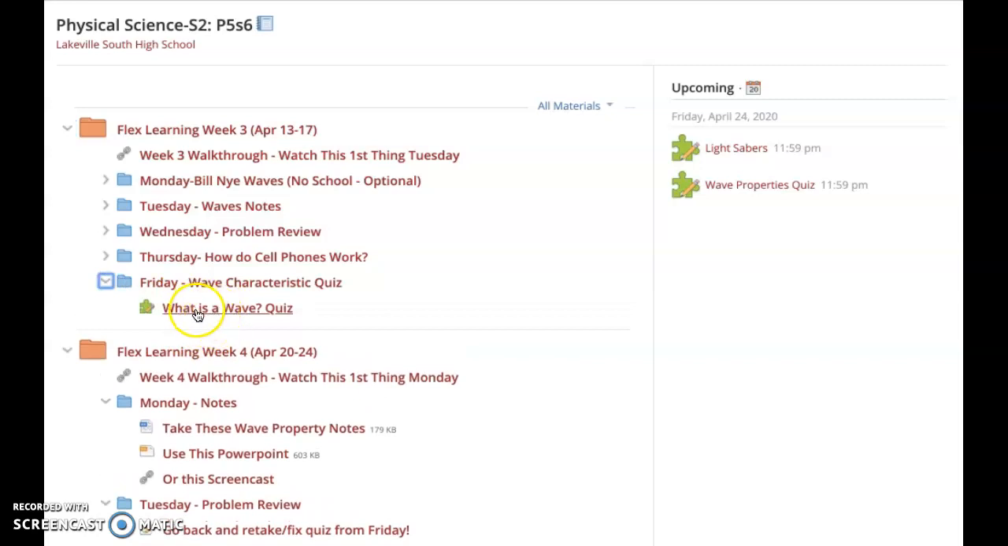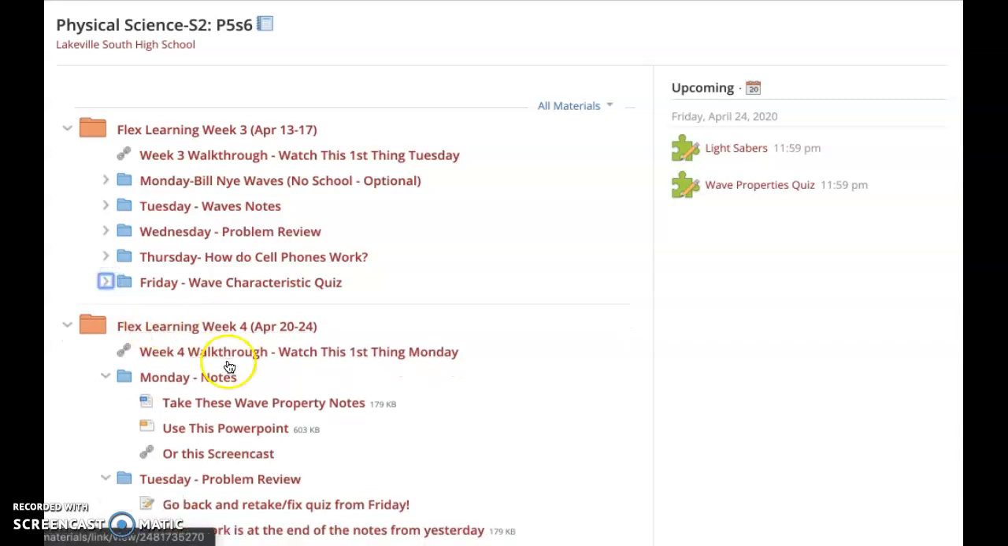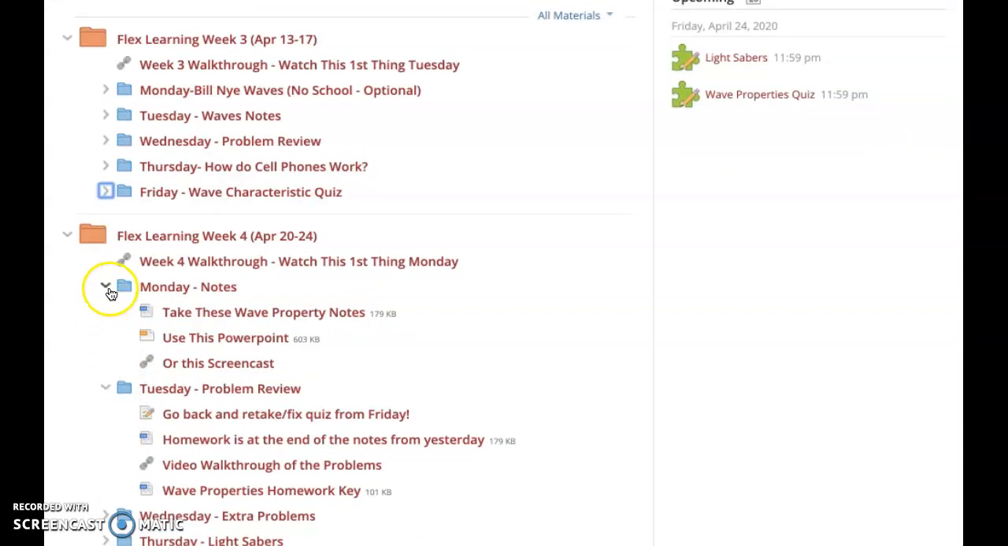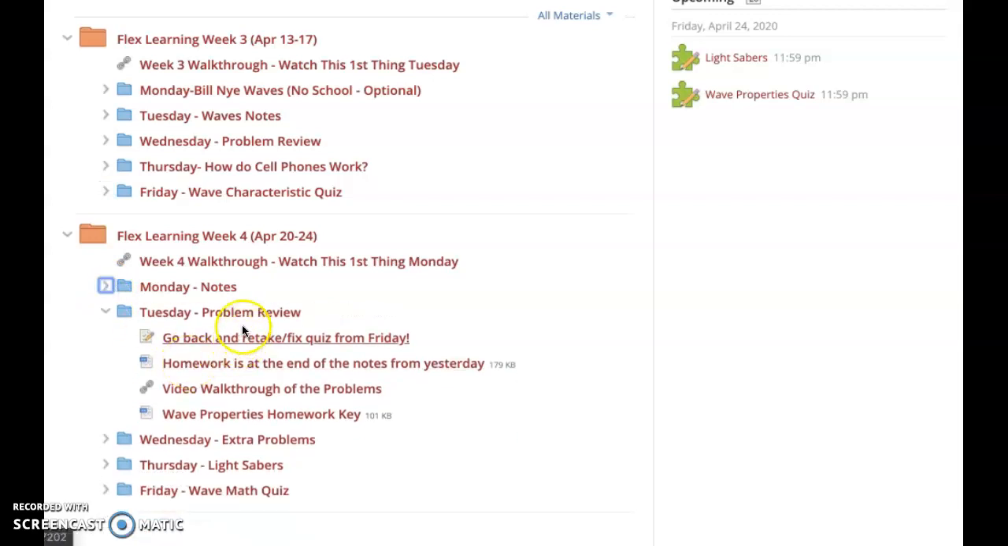So I'm just going to go back into here and retake it. You can view the submission and see which ones you got wrong, and see if you can go back and figure them out. So that's on Tuesday. Monday is notes. Tuesday, we're retaking the quiz and then watching a walkthrough of the homework from the end of Monday.